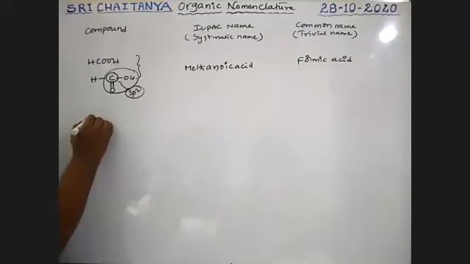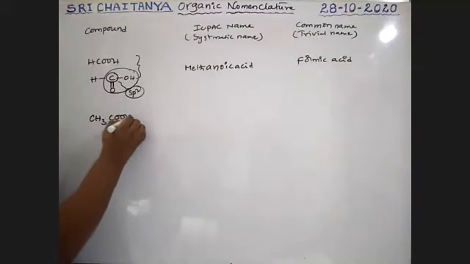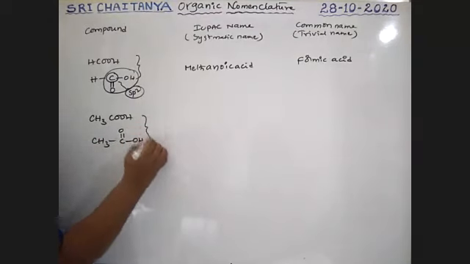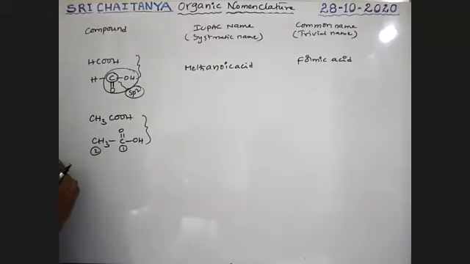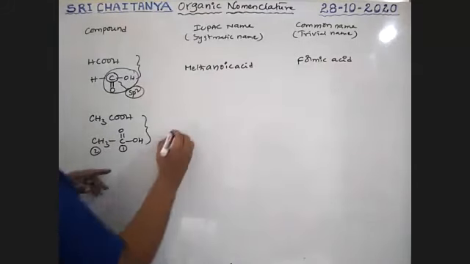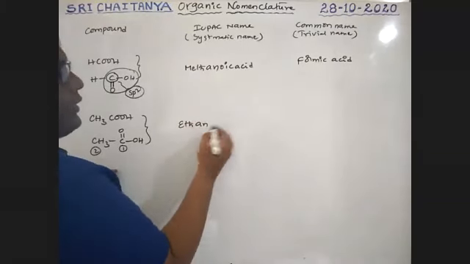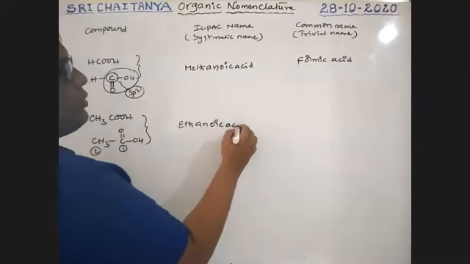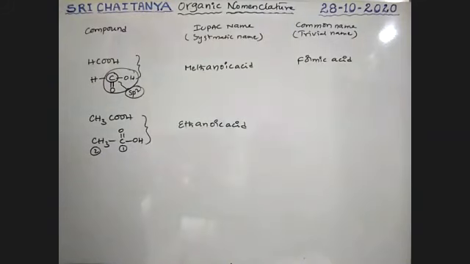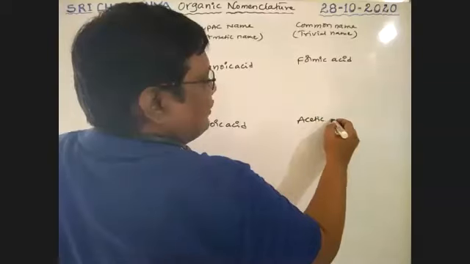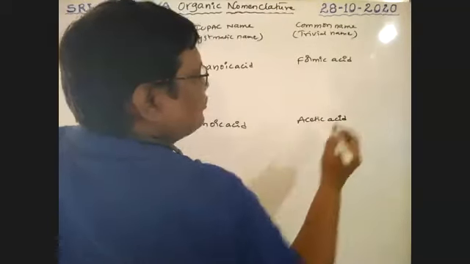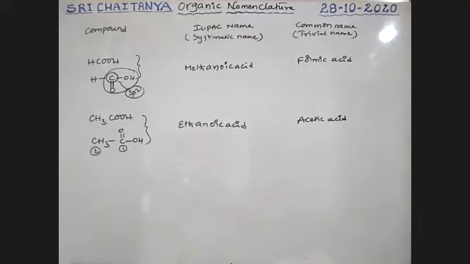Next, one more. CH3COOH. It should be the first carbon, second carbon. Therefore two carbons, so eth, an, e is replaced with oic acid: ethanoic acid, commonly called acetic acid. Available in vinegar, that is acetic acid, the common name.